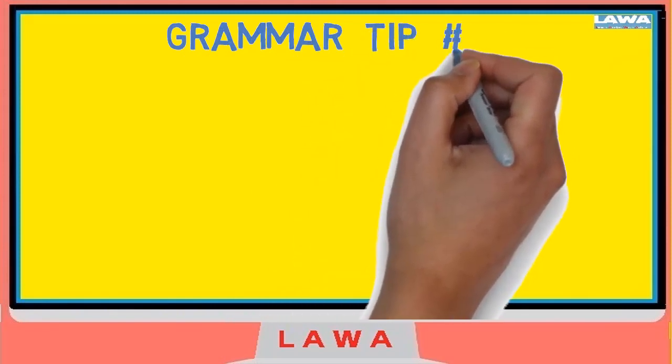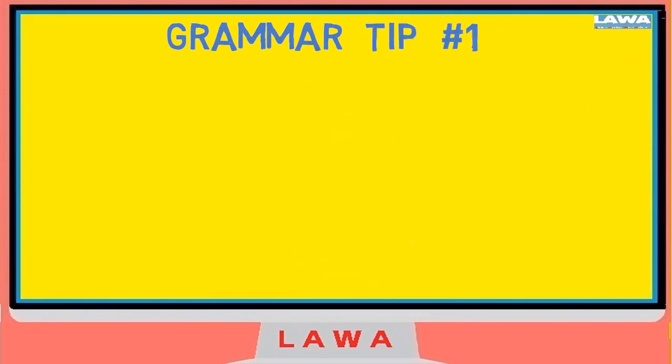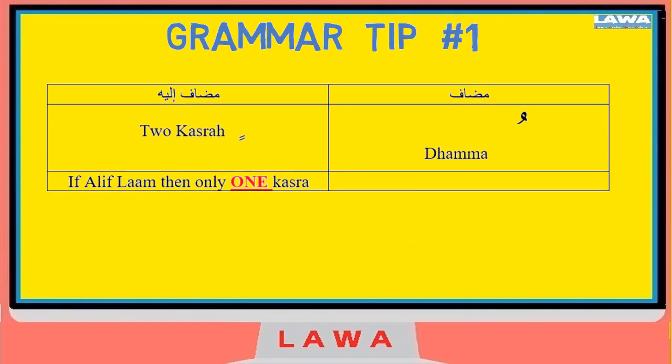The final grammar tip that I will share here is that if you've understood a mudaf and mudaf ilay, you know the mudaf has a dhamma, and the mudaf ilay has two kasra. If, however, the mudaf ilay is not a common noun, but has an alif lam because it is a proper noun or it is ma'rifah, then you have to refer to what you learnt in lesson number 1.